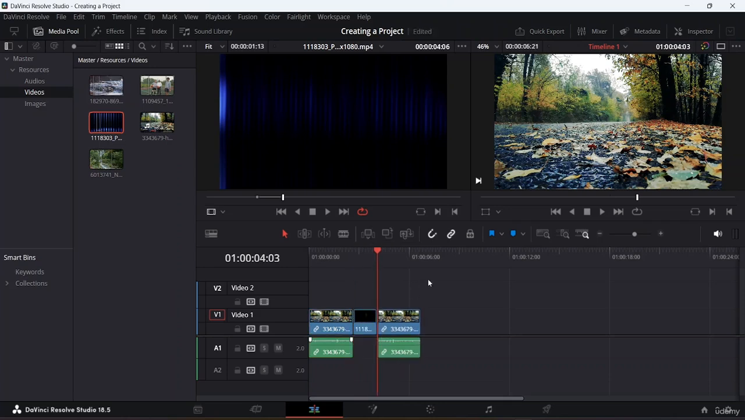Now you have seen that the total duration of my video before was 5 seconds and 8 frames. But once I have inserted this particular clip, the total duration of my video has changed from 5 seconds to 6 seconds and 21 frames. So the total duration of the video has also changed. This is in the case of inserting.